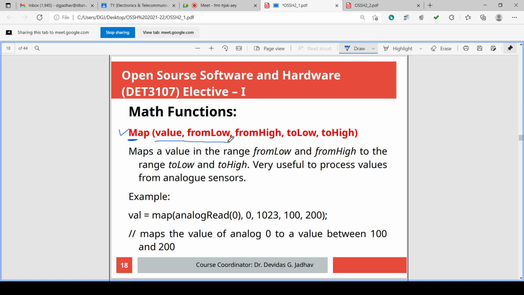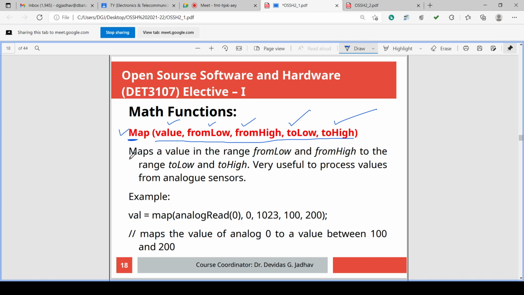How many arguments are passed? 5 arguments are passed: 1 argument, 2, 3, 4, 5 arguments, isn't it? In map, map is the instruction. All three letters of map must be small.